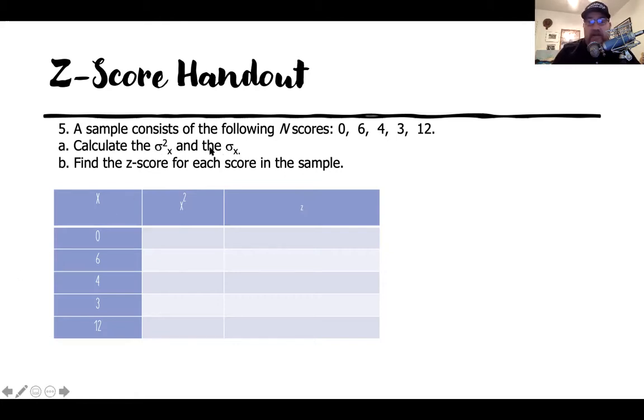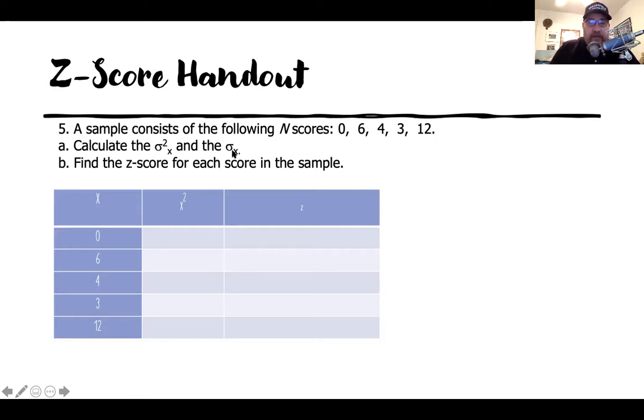That'll take the longest, doing this part here, step A. So remember, it's squared, so it's variance. It's no longer squared, it's the standard deviation here. Okay, so you need the standard deviation, and you also need the average. So you're going to get an average of these five scores as well. So just a simple average, right? Add all five of these scores together and divide by five and get the average score.